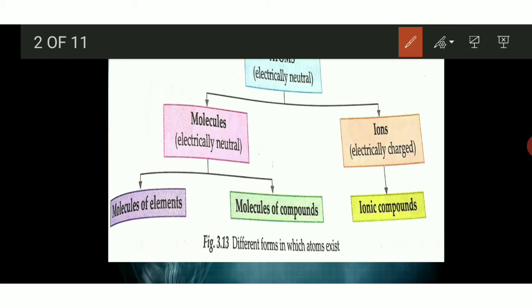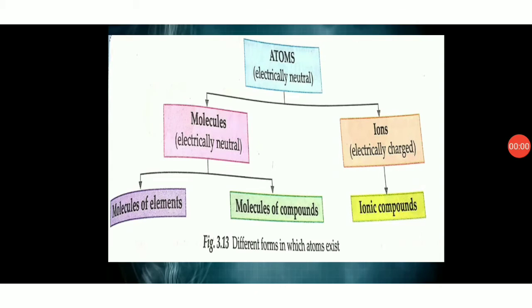So after that, what is an ion? Ions are the electrically charged species. That means you already know what elements are, right? When any element loses or gains an electron, it gets a charge that is either positive or negative. So a charged element is called an ion.